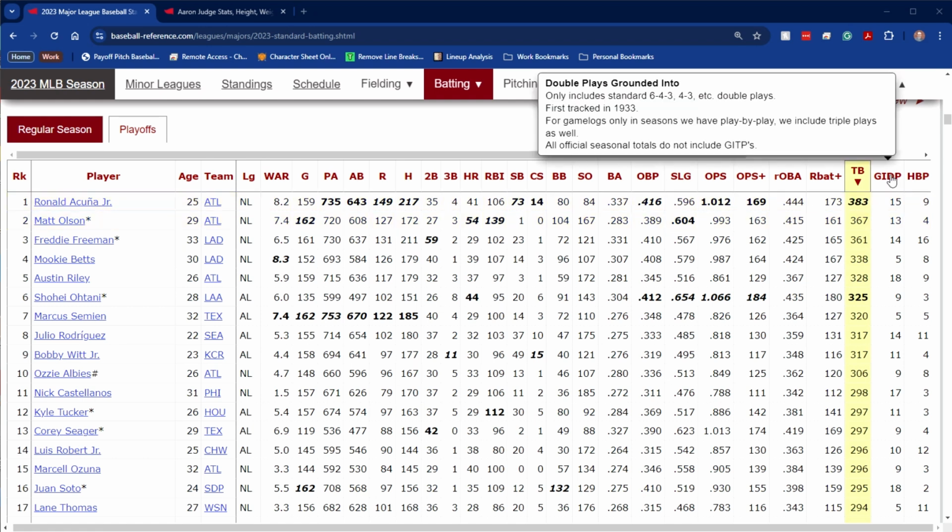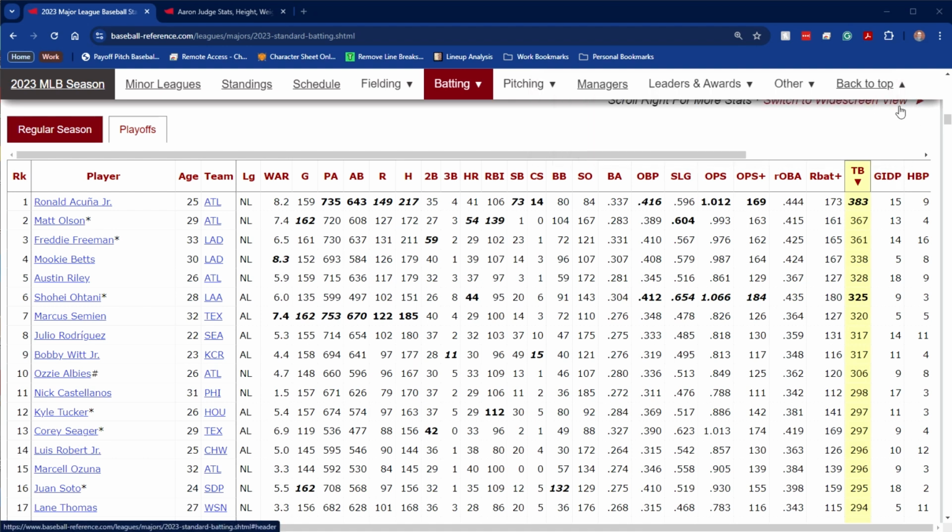Next to that, GIDP, that's how many double plays you grounded into. And as you see here, first tracked in 1933, that's when a hitter hits a ground ball, and that results in multiple outs on the bases. So usually there's a runner on first, you hit a ground ball, the shortstop flips to second base to get that force runner, and he throws to first for a second out. You get a grounded into double play in those cases.